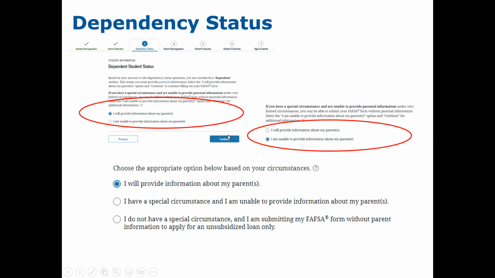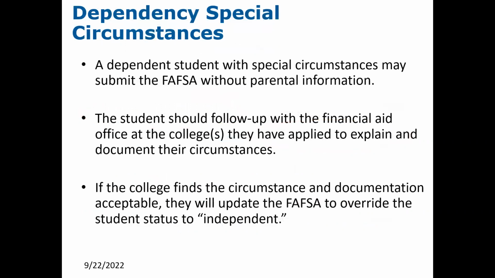Once the school receives that FAFSA form where the student has indicated that they're unable to provide parents' information, the school's financial aid office will reach out to the student to discuss their special circumstances. The student will then provide an explanation to the college and provide documentation to support their circumstances. And if the college feels that it is warranted, then the college may override the student's status and make them independent.